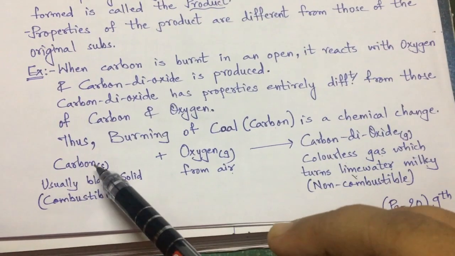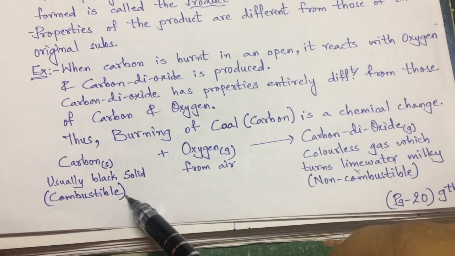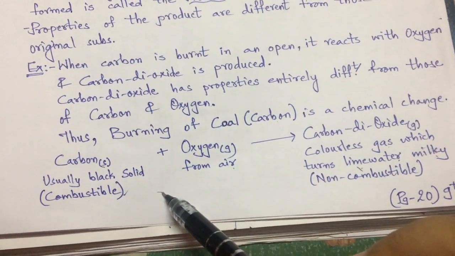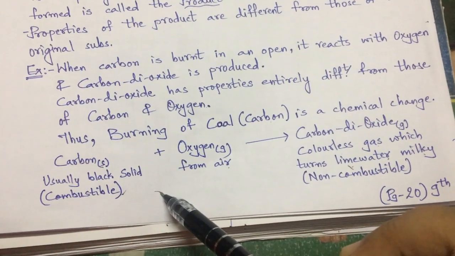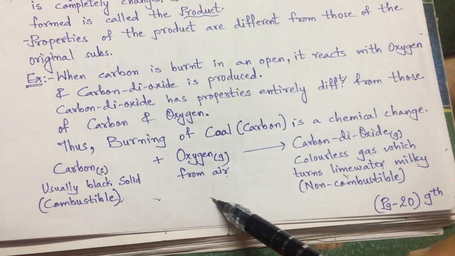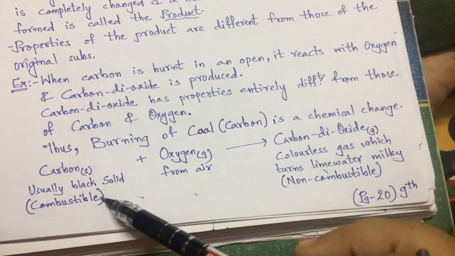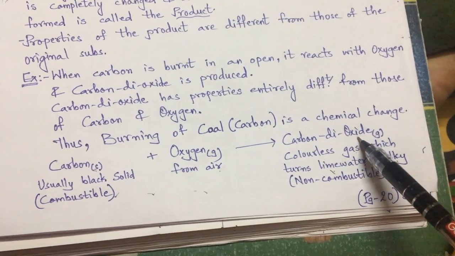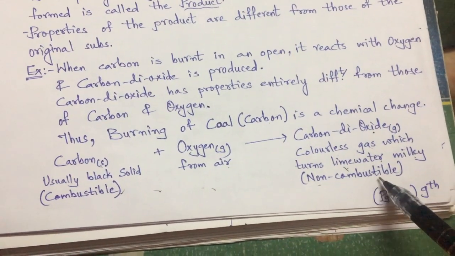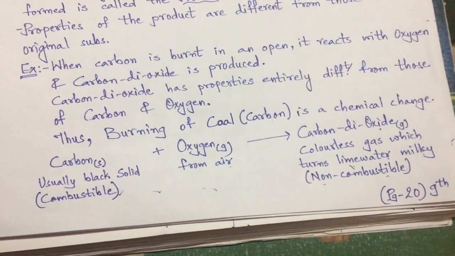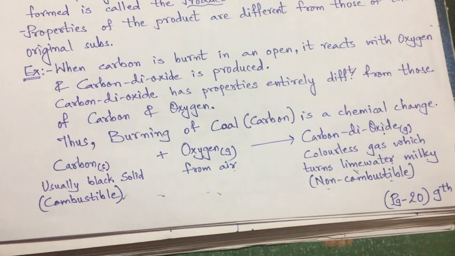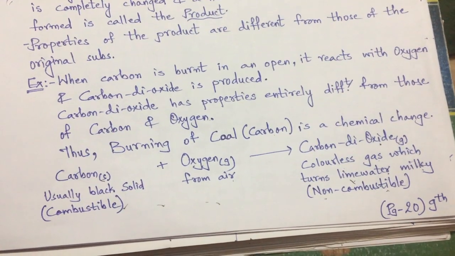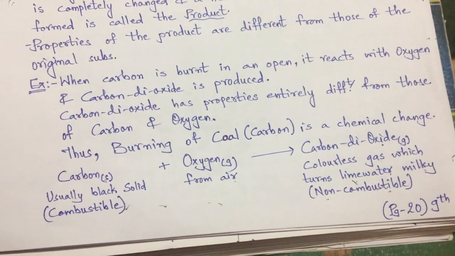See the properties. This carbon is combustible, it gives heat, whereas oxygen is also supporting the combustion. You know that in absence of oxygen, the burning is not possible. So it also supports the combustion. Both are supporting combustion, but the product carbon dioxide is entirely different. It is non-combustible. Right? And so you have heard about the carbon dioxide fire extinguisher. So this is the chemical change, that the properties of the product completely change.